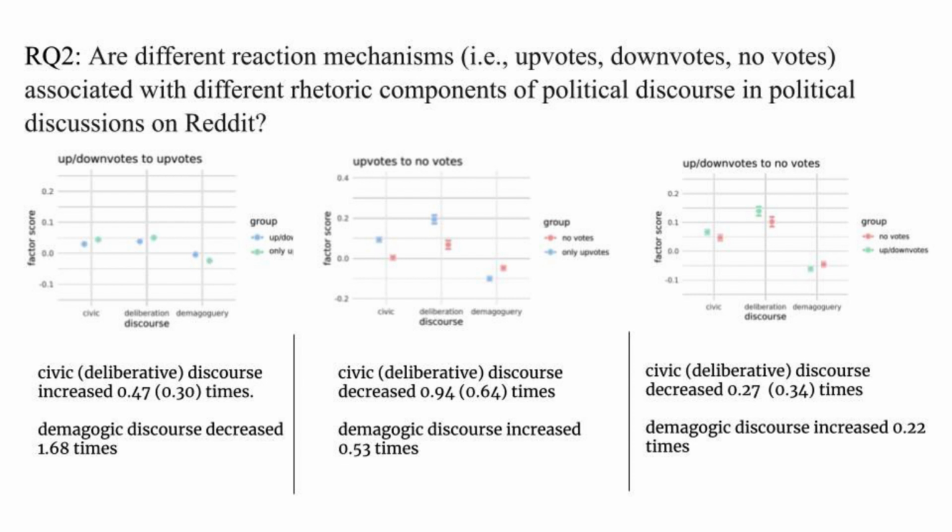The same effect was found when we studied the change of up and down votes to no votes, with civic and deliberative discourse decreasing again, while demagogic discourse increasing. Overall, we found that the existence of reaction mechanisms led to a higher level of deliberation and civic discourse, while the absence of voting led to more demagogic discourse.